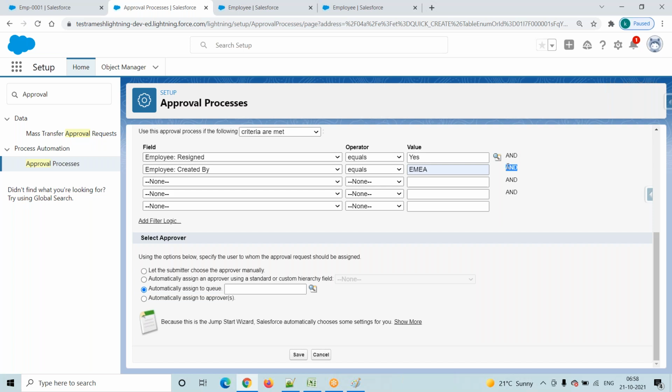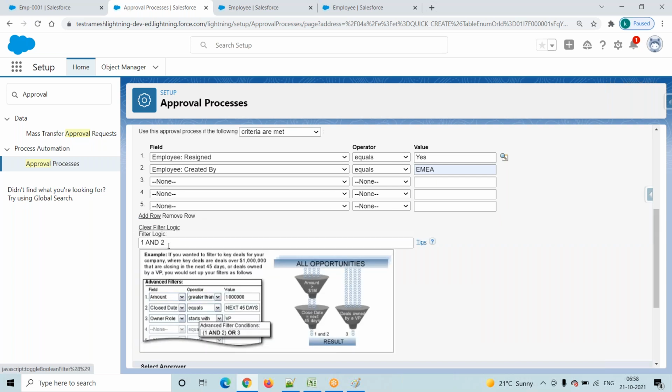Suppose my condition is I want to make it an OR, meaning either this condition or this condition. Where will we make it an OR? Add filter logic is there, right? Click on add filter logic. 1 and 2 is there, right? You have to make it an OR.